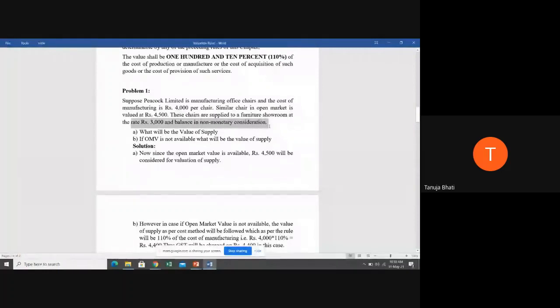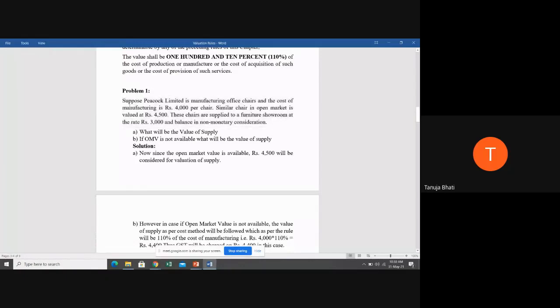Now what is the non-monetary consideration received is not clearly given in the problem. They have just told the balance in non-monetary consideration. Have they told what is the non-monetary consideration received? No. So we cannot even apply point number 2 of rule 27. Then go to point number 3. Point number 3 says that if point number 1 and 2 are not applicable, then you have to see what is the value of the same product of like kind and quality in the market.